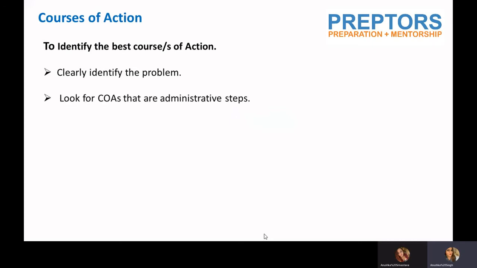Then you will look for courses of action that are administrative steps. So you look for courses of action that you feel take you slowly and steadily towards the solution or the resolution, right? We will look for courses of action which will solve the problem. So I'll look for particular courses of action that will solve my problem immediately and effectively.